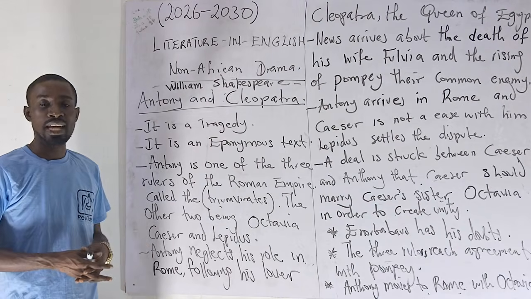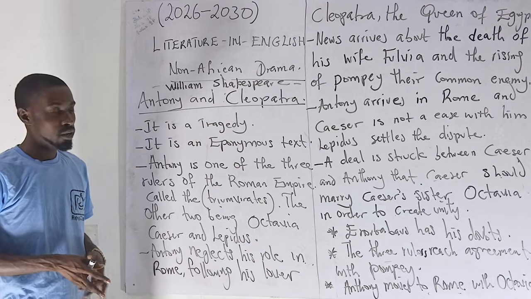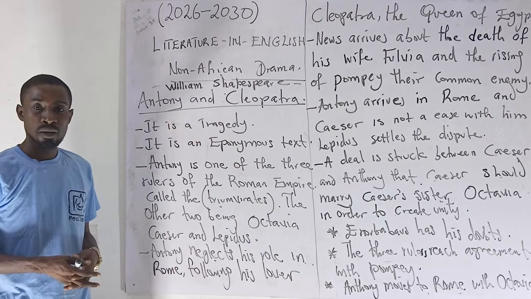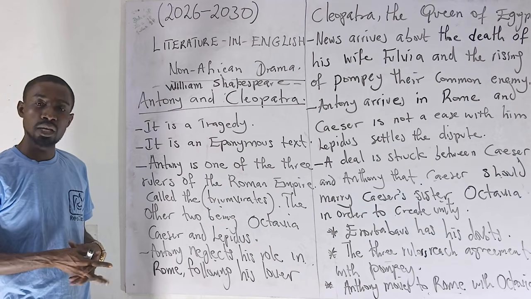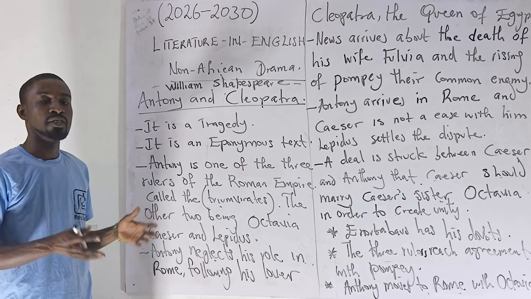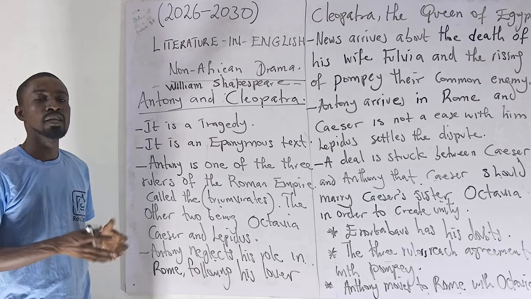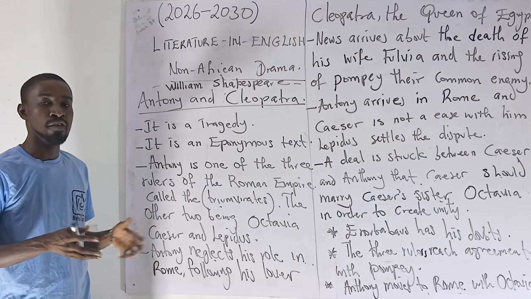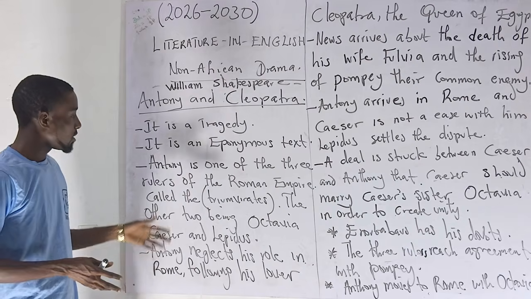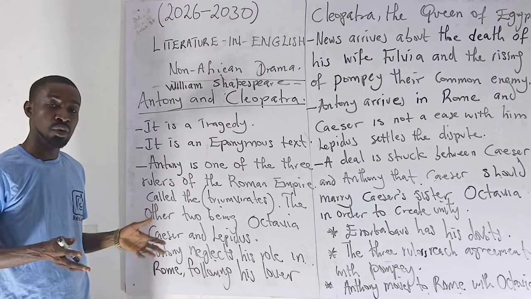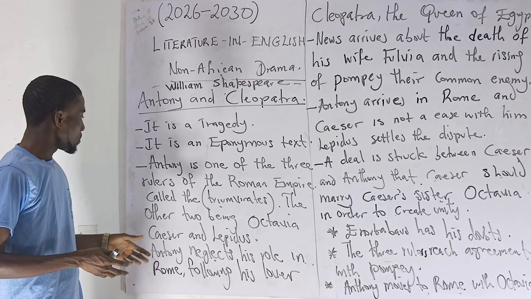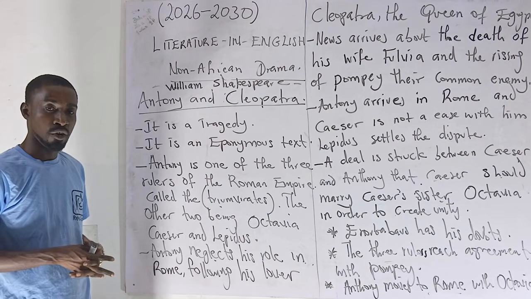Now, first of all, the text is a tragedy. What's a tragedy? Tragedy is a play or drama with a sad conclusion to its plot, where there is misfortune at the end of the story, usually involving the major characters. And this time around, it involves Antony and Cleopatra, who tragically die at the end of the text.